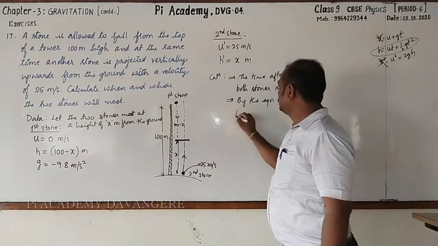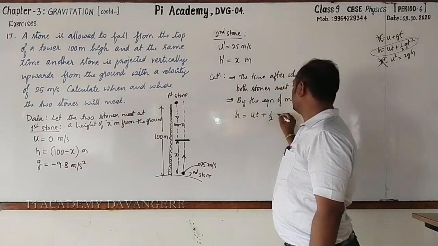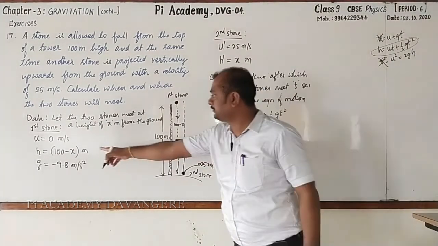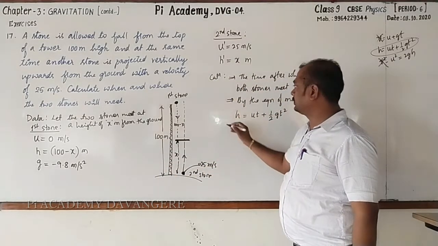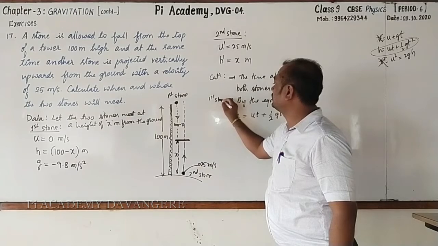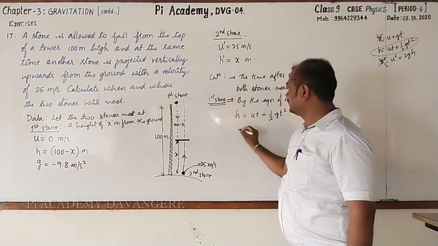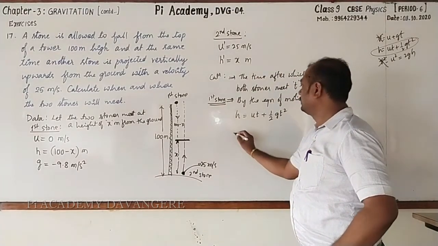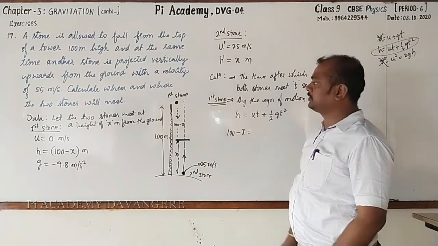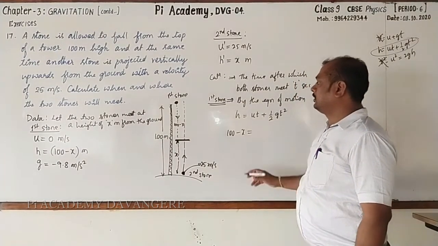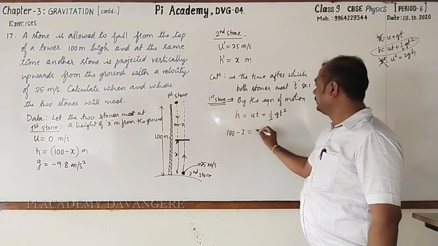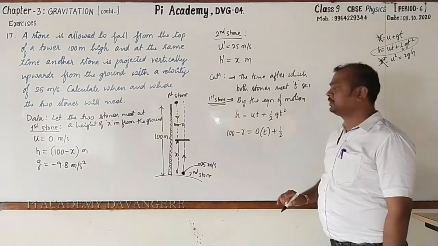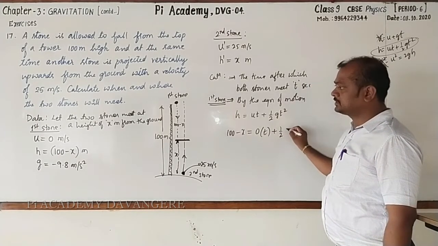By the equation of motion, we can write h is equal to ut plus half gt square. Then what is h? It is with respect to the first stone. Here I write first stone. Next, h is 100 minus x. This is equal to, now u is 0, time t is unknown, half into g t square. g is how much?